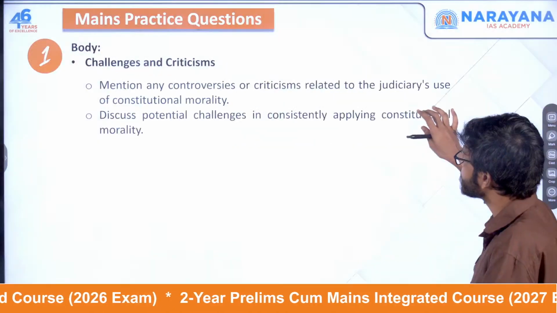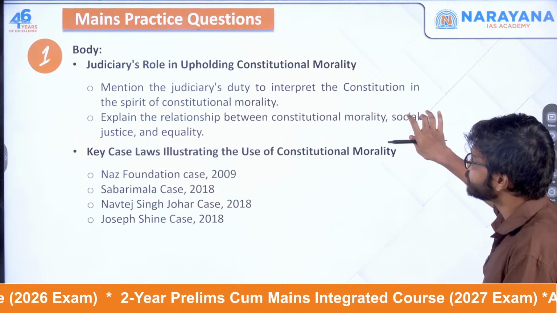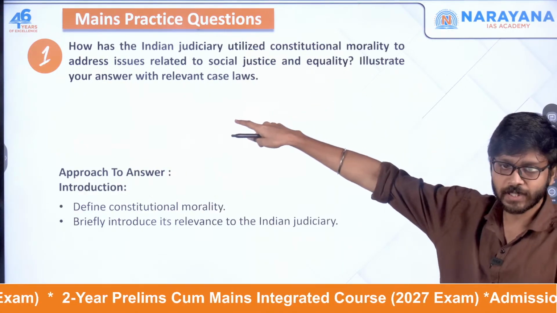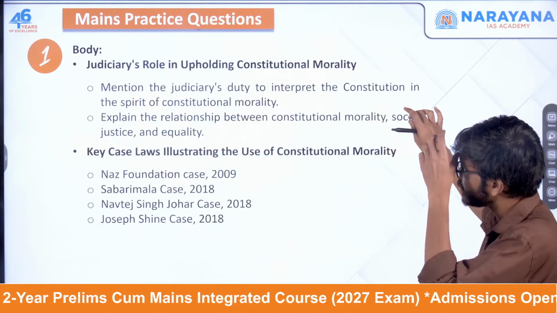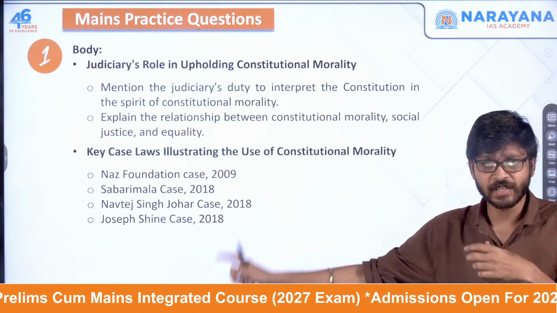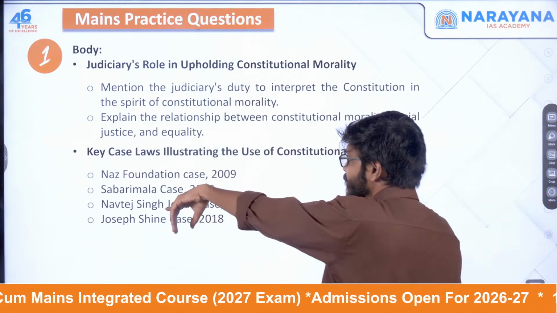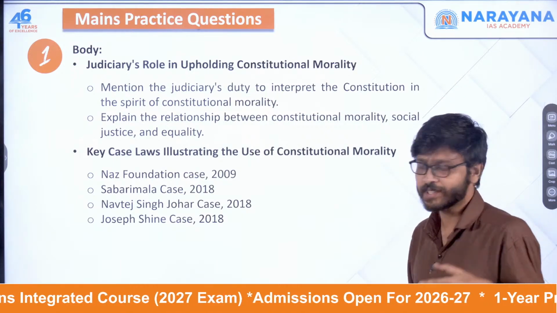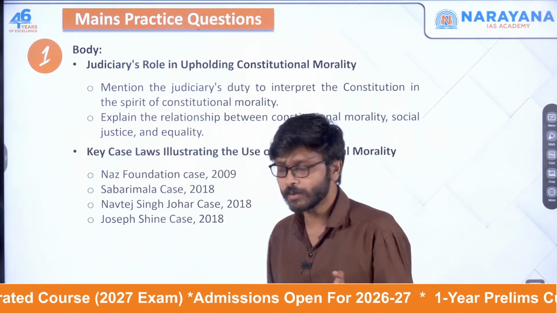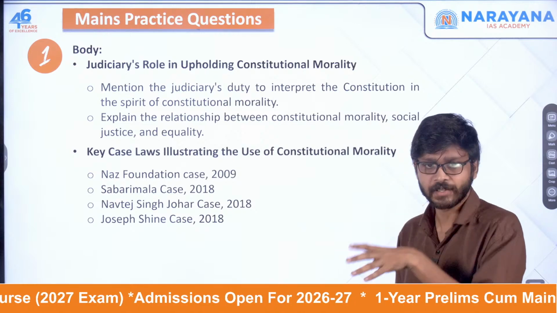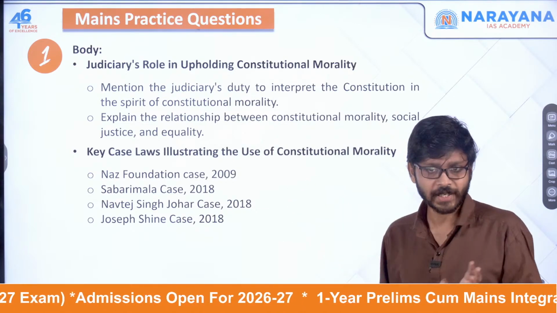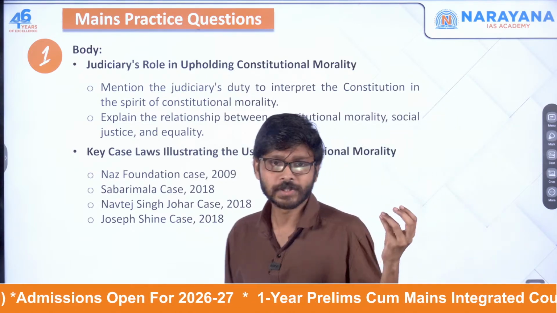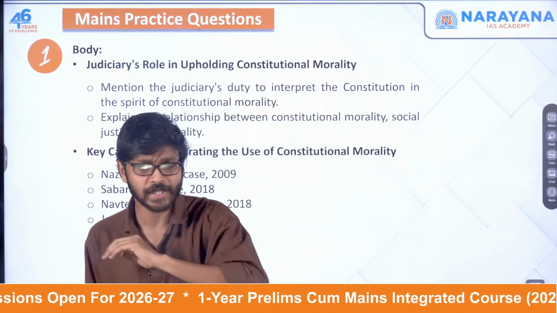It is to illustrate with the relevant case law. So we can go with the relevant case law. One is the NAZ Foundation, and another one is the Navtej Singh Johar case, both related to Section 377 of the Indian Penal Code. Another is the Sabarimala case, related to gender equality. The Joseph Shine case is again related to adultery. Okay, so all these things we can use.